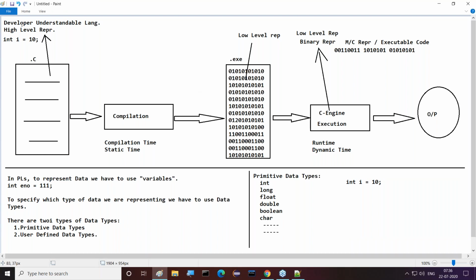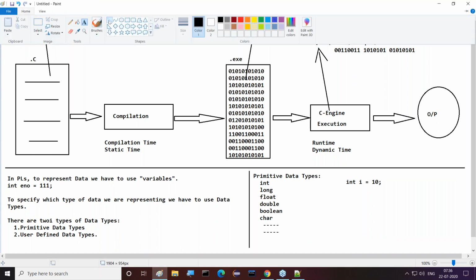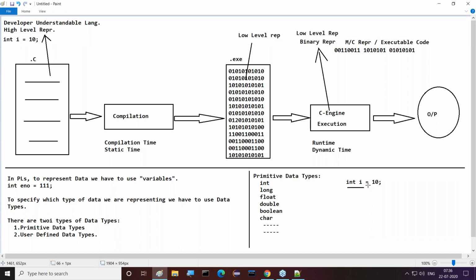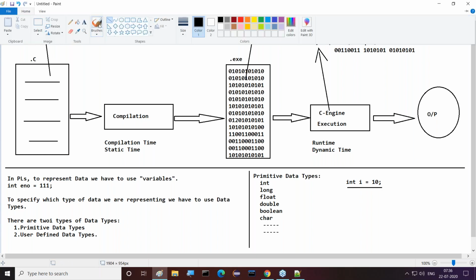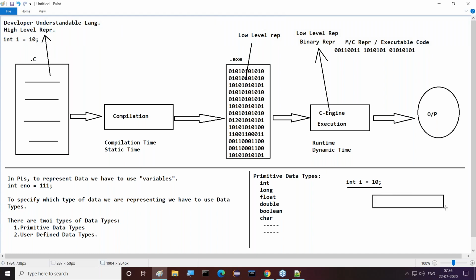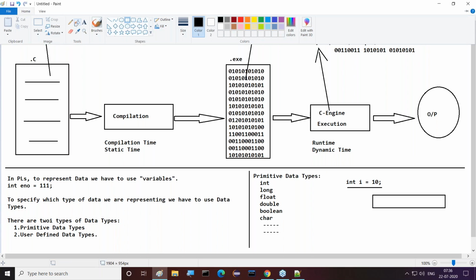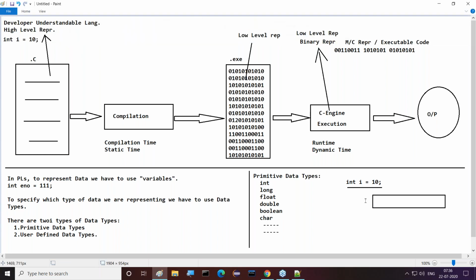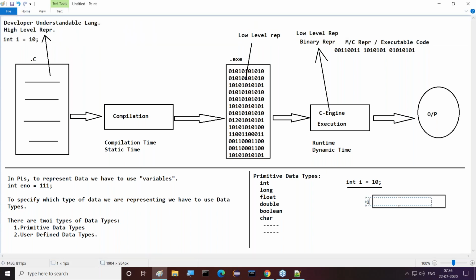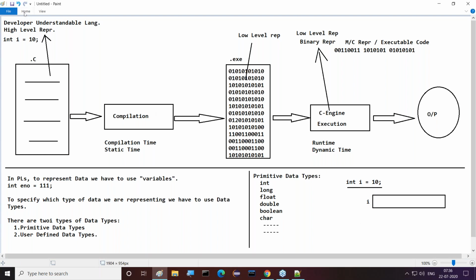Observe this clearly. In the case of a C program, when the compiler identifies this int statement, immediately the compiler will assign some memory for this. How much memory will the compiler assign? The compiler definitely will assign some memory for this i variable, and definitely it will assign the 10 value to the i variable.